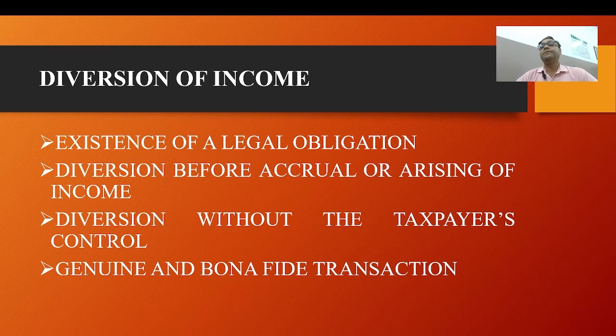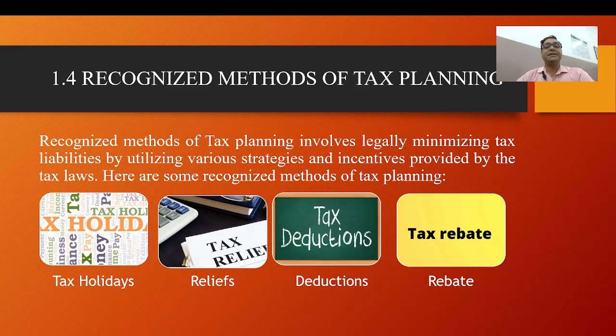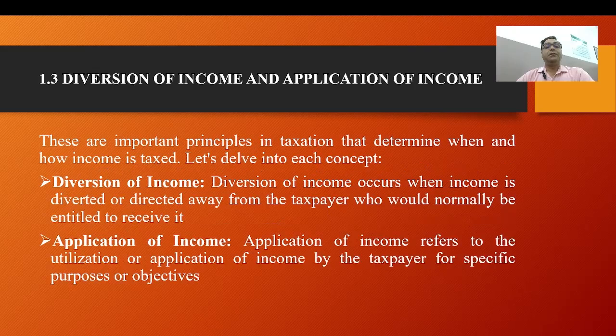It means the person to whom it is paid will pay the tax. Now, the second point is application of income. Application of income refers to the utilization or application of income by the taxpayer for a specific purpose or objective.